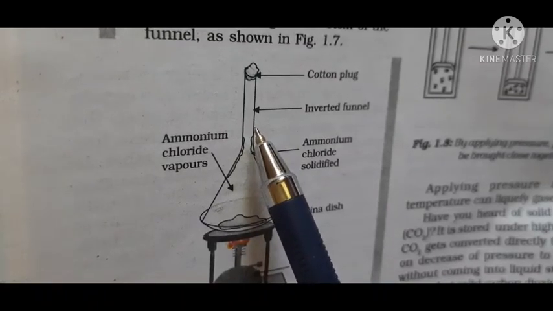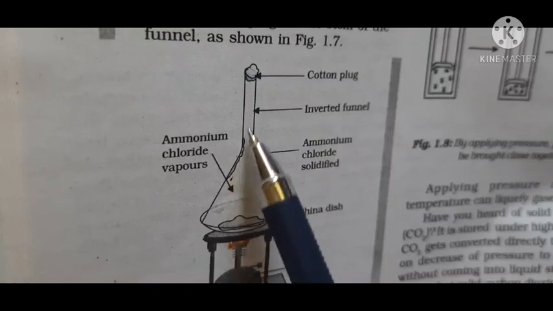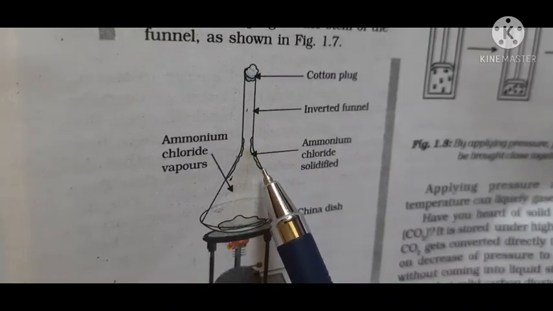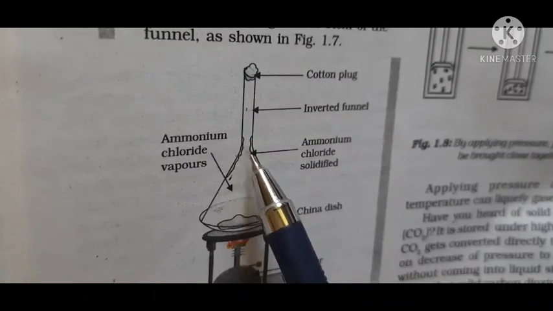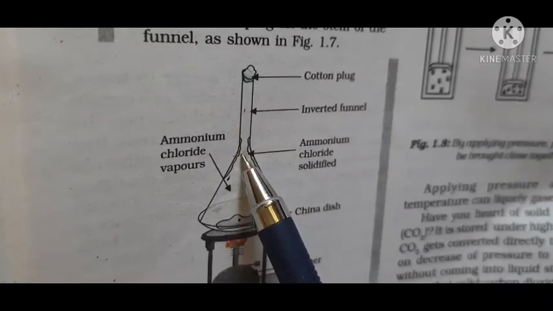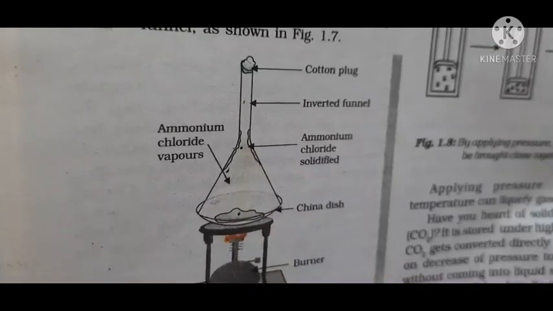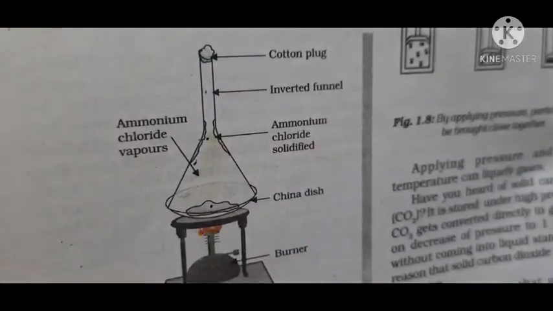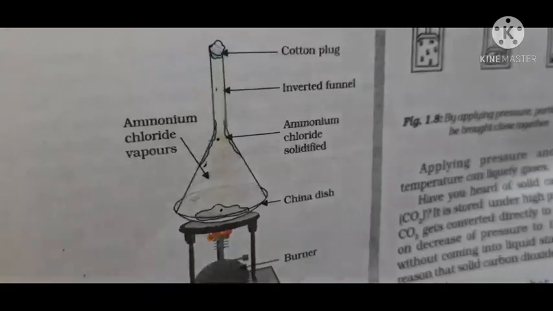And when this vapor comes in contact with the cooler surface of this funnel, what happened? It changes into solid. So here the solid changes into vapor and vapor changes into solid, okay. So this is called sublimation, sublimation of ammonium chloride. I hope it is clear to everyone.